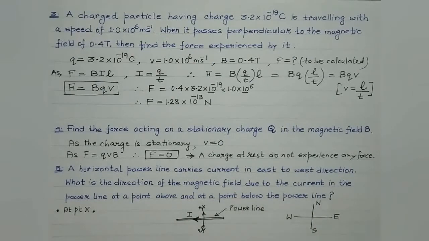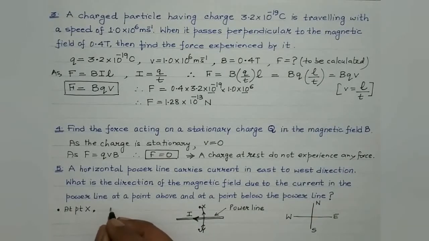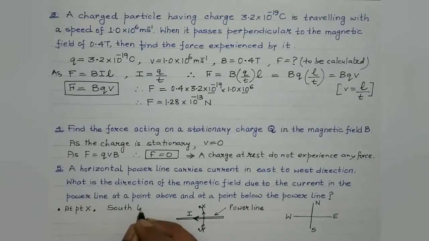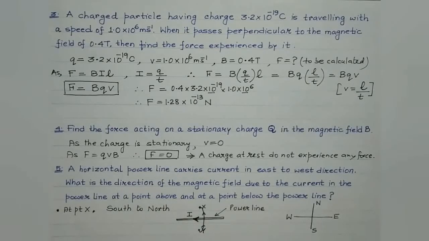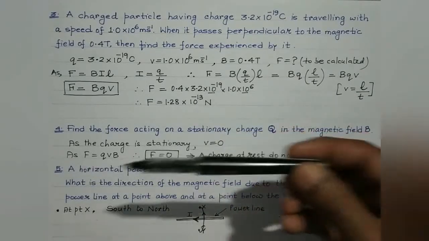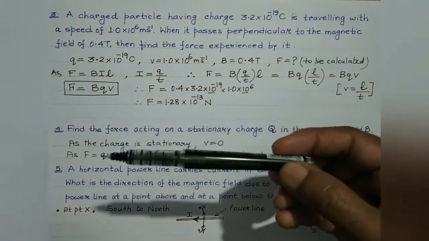So as per the right hand thumb rule, the direction of the magnetic field at point X, which is at a point above the power line, is from south to north. Again, students, this is suppose the direction of the current, which is from east to west, right?